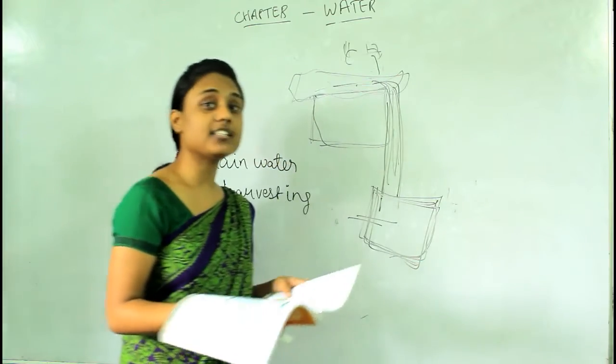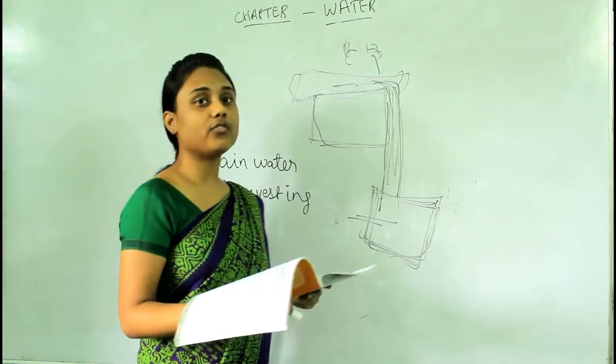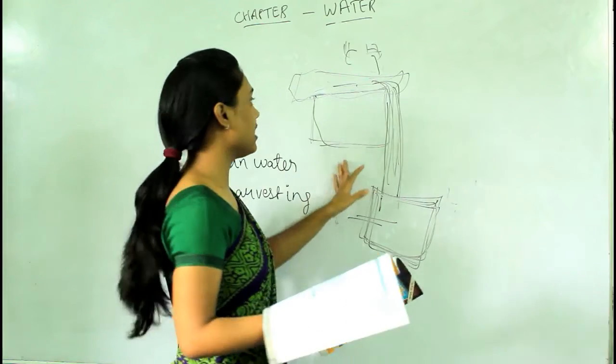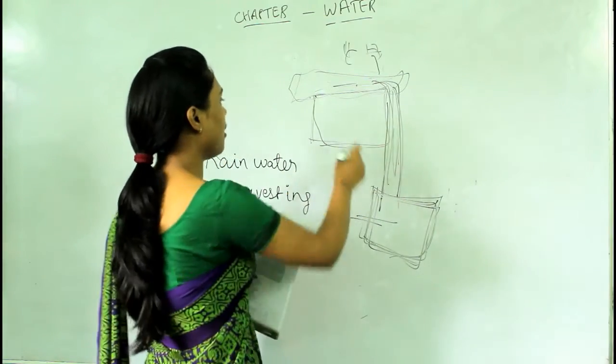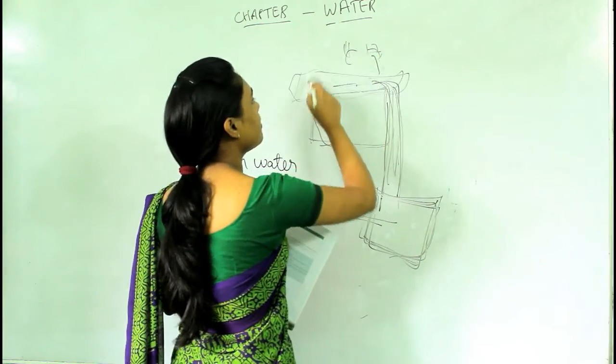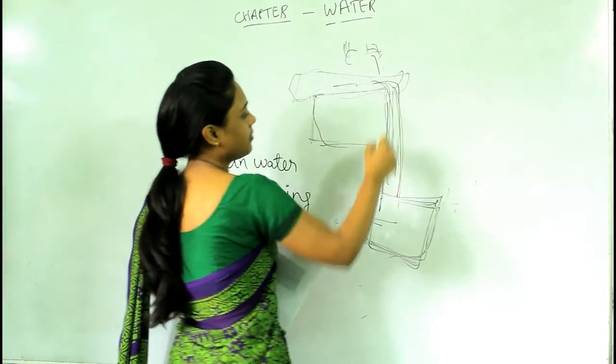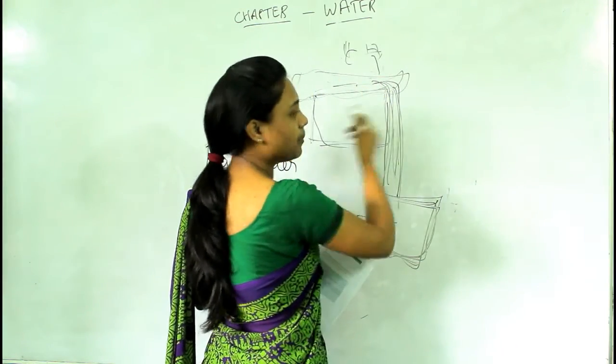Now we have the last measure to save the water, which is rainwater harvesting, okay? And the process goes like this. Suppose this is your house and rain comes on the roof of the house, okay? Prepare or make a pipeline.